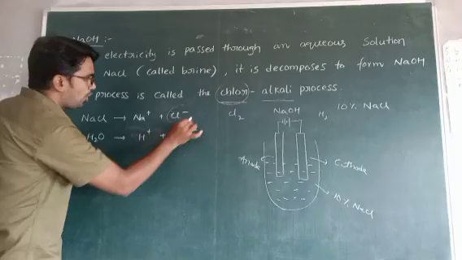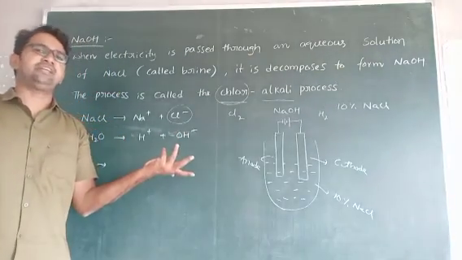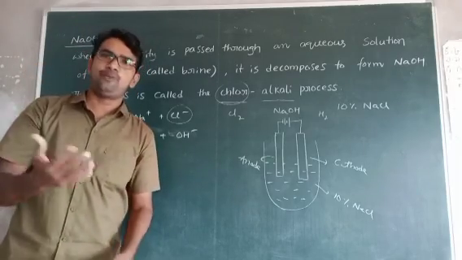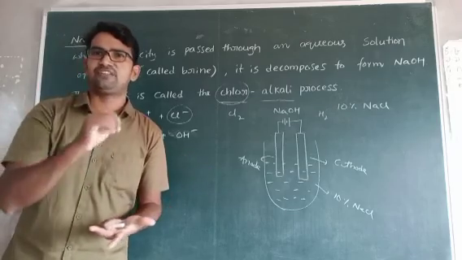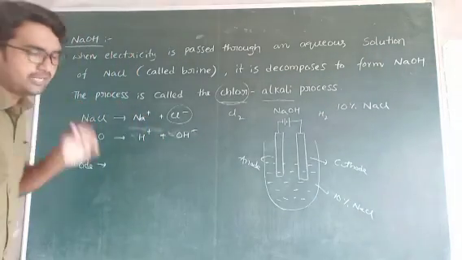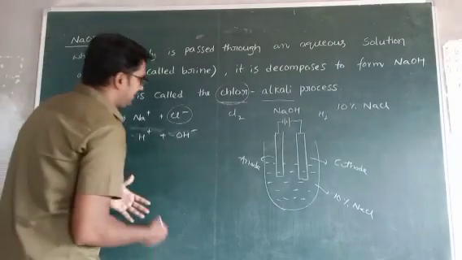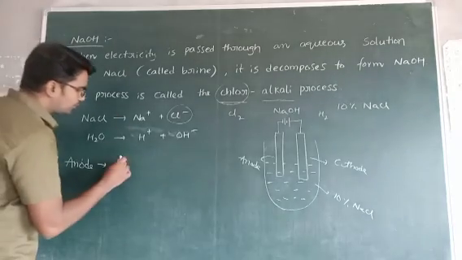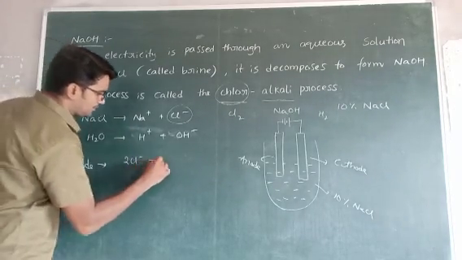So this chlorine, actually how many number of Cl minus ions are there? Infinity number of. Because we don't know, if you take one glass of water, how many water molecules are there, means there is no perfect value, because we use just infinity, means more number of H2O molecules are present. Similarly, how many Cl minus means more number of Cl minus is present. But two Cl minus ions lost two electrons.